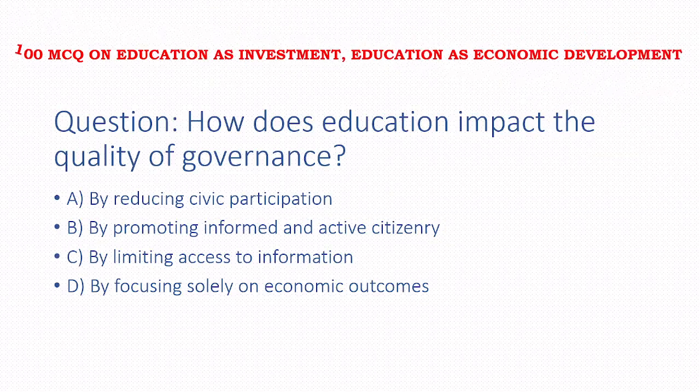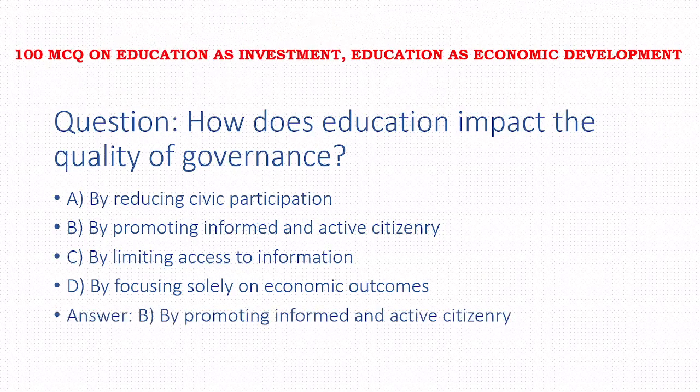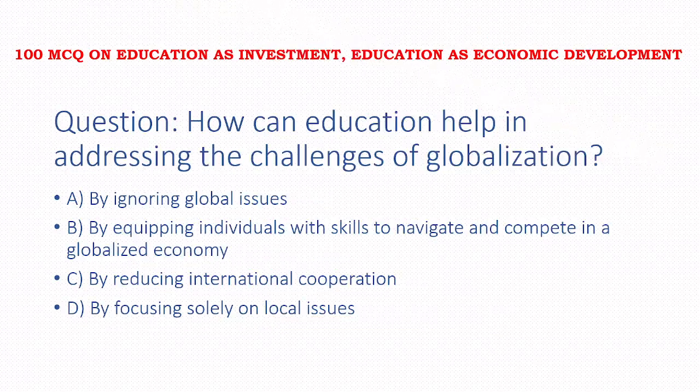Next, how does education impact the quality of governance? Options: by reducing civil participation, by promoting informed and active citizenry, by limiting access to information, by focusing solely on economic outcomes. The answer to this question is by promoting informed and active citizenry.